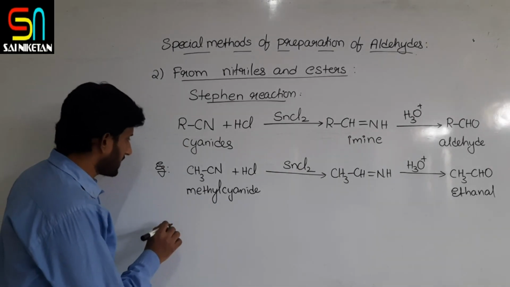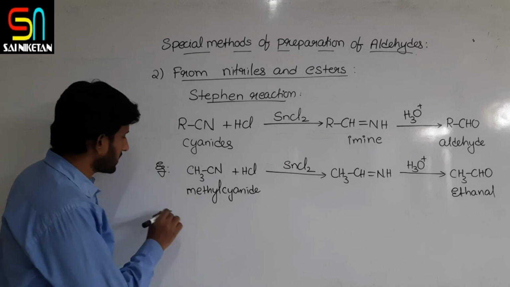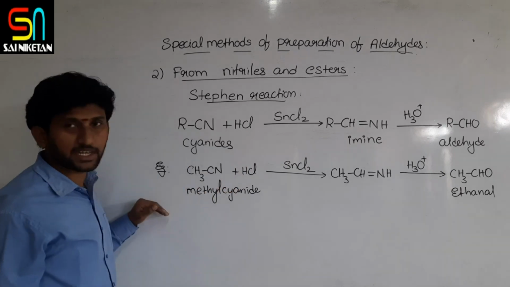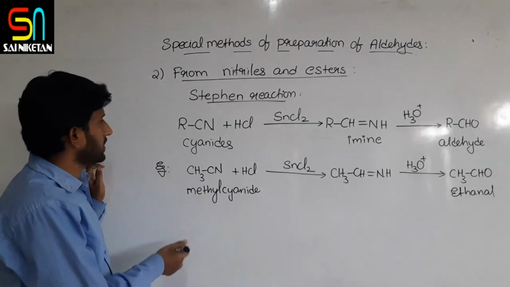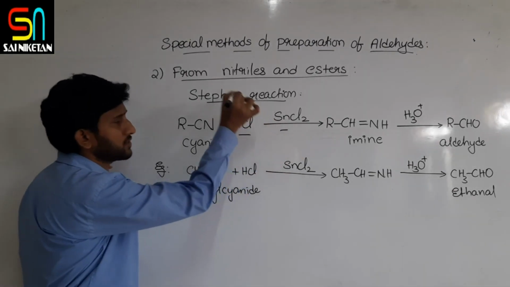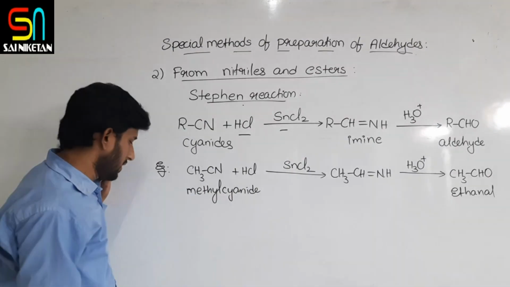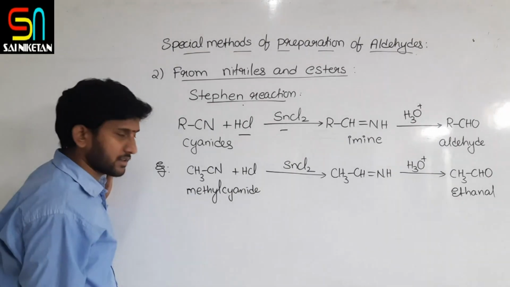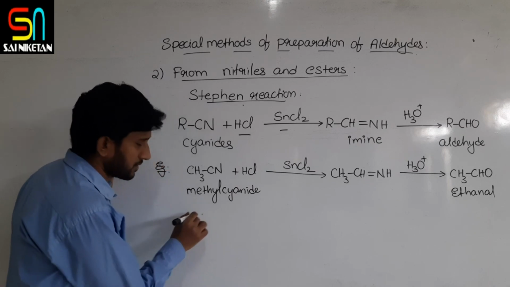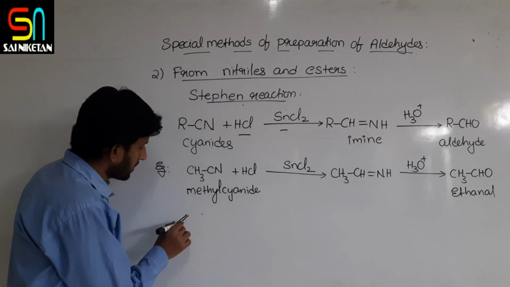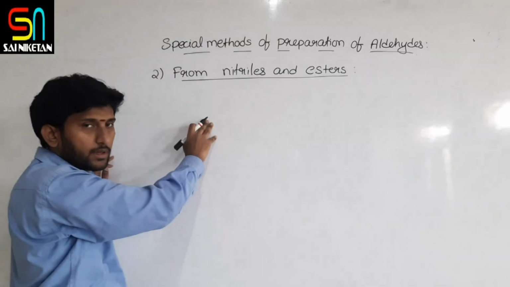You can also get aldehydes from cyanides by one more reducing agent. Okay, HCl, SnCl2 is the Stephen reduction. Not only that, you can use another reducing agent. I'll write it up.